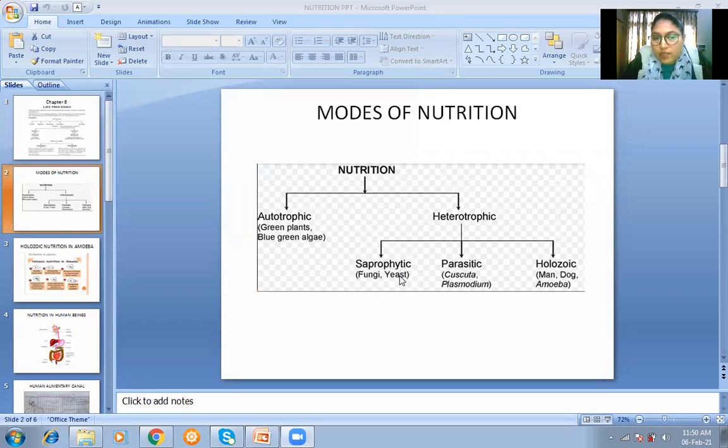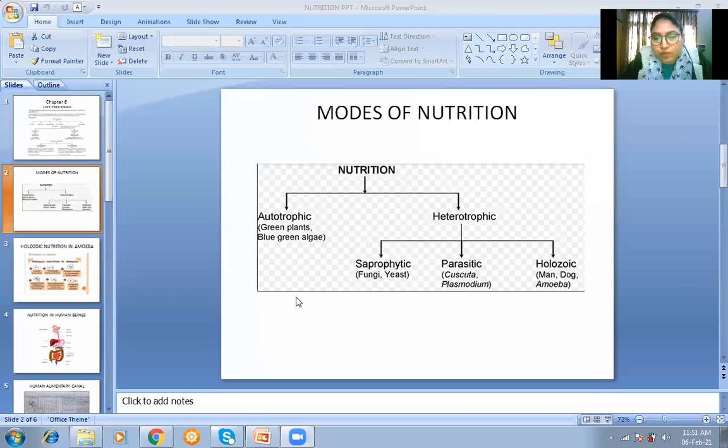Examples are fungi, yeast, mushroom, bread mold. All these show saprophytic mode of nutrition, as they break down complex food outside the body. And how do they do that? They secrete some enzymes on the food and break it down, and then they simply absorb the simple